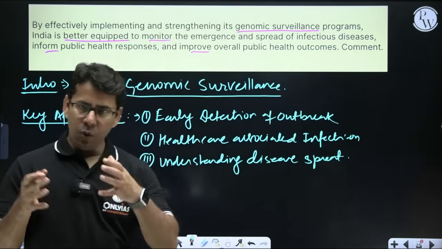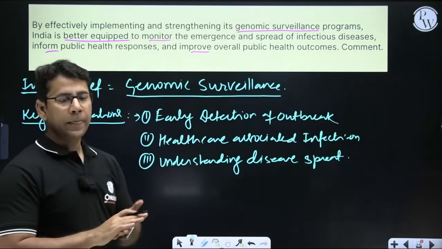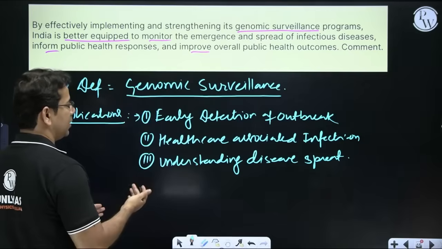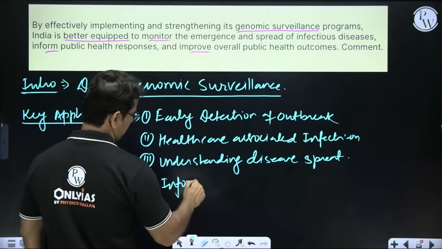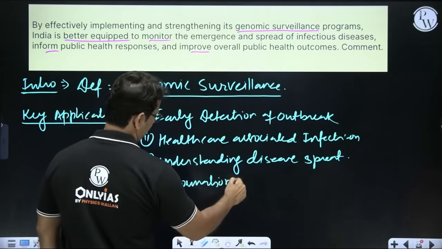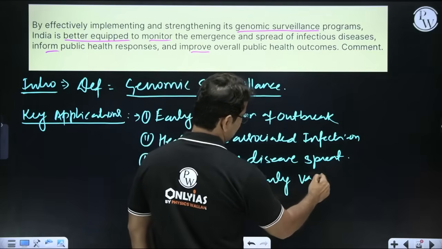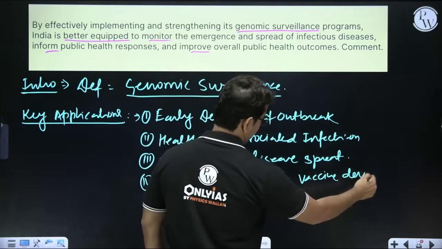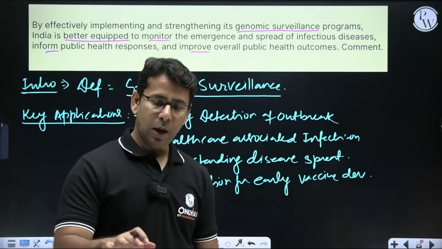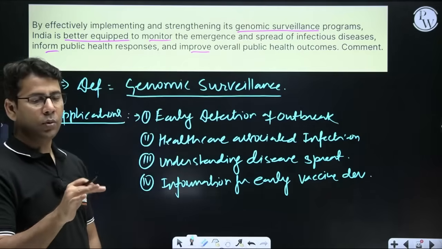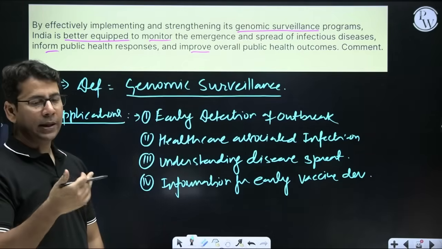Then if we know that a variant has come and it is going to damage us, then we can inform early vaccine development. Then we can also guide public health policy.